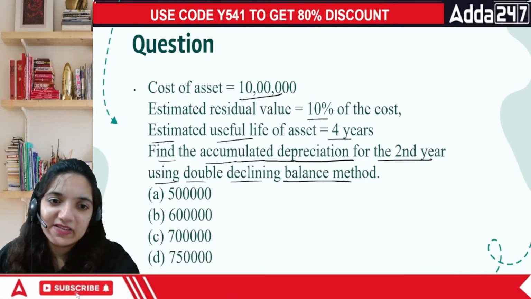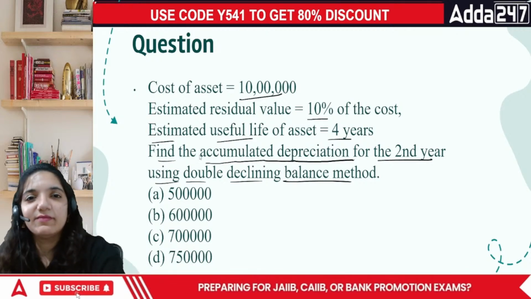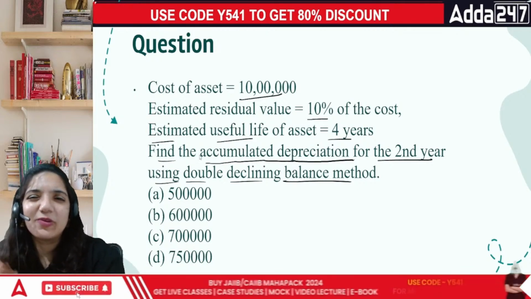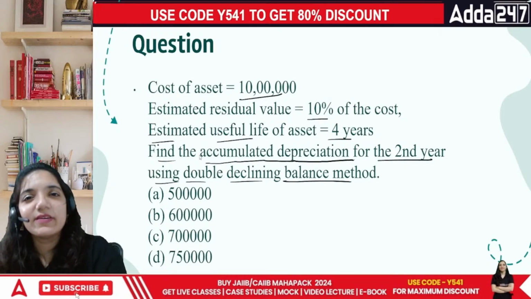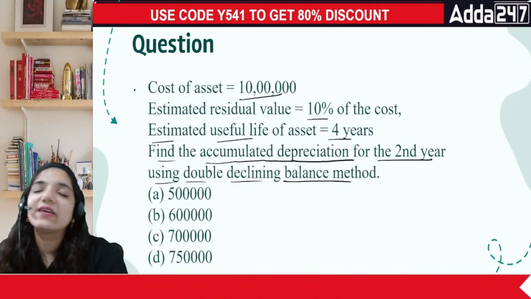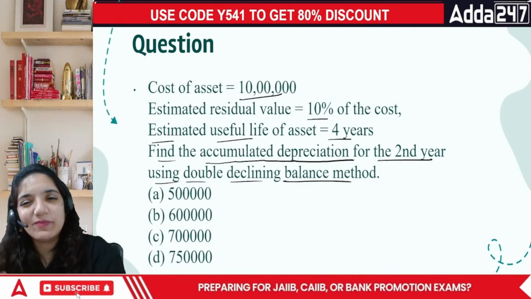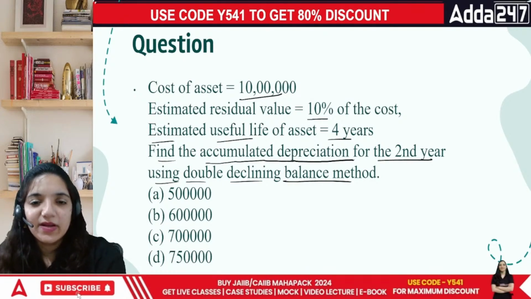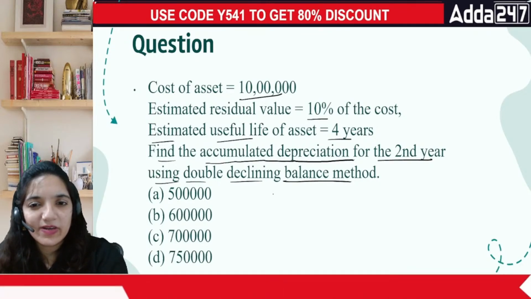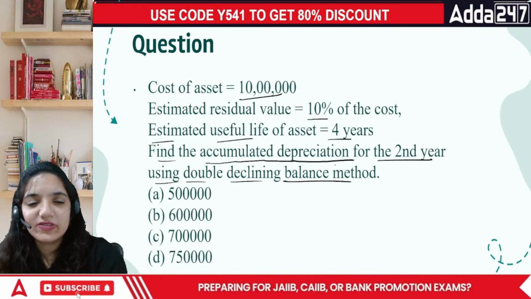Double declining balance method is basically a brother of the method that is called SLM, straight line method. The first method, original cost method, it's one of the buddies of that particular method. They are looking for accumulated depreciation for the second year.